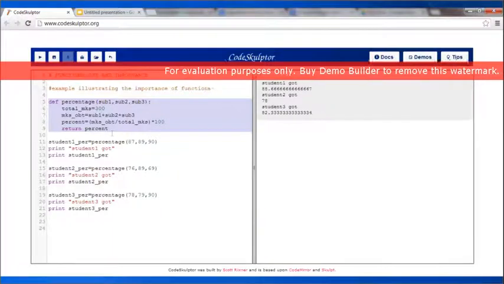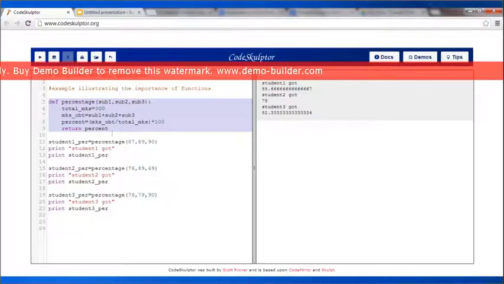Another important thing here is that I have given indentation before writing total marks. That means this indentation is extremely important. You need to write the code, that is the body of the function, below the name percentage, and not below def. That is extremely important. Indentation needs to be given.